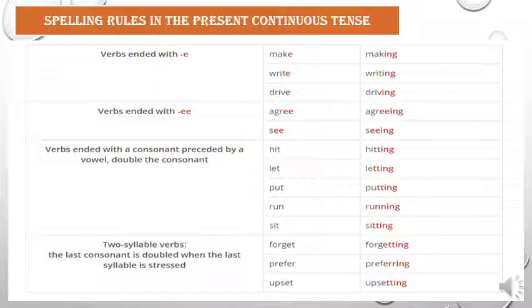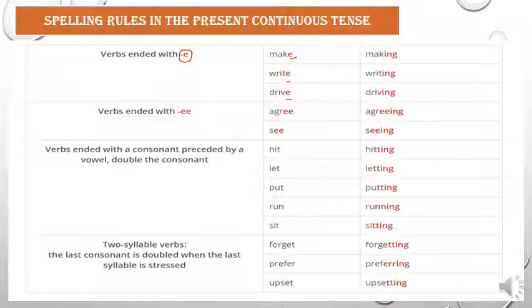Let's start first with verbs that end with E, like make, write, and drive. Of course, there are many verbs that end with E, but I'm just giving you some examples. Make ends with E, write ends with E, drive ends with E.